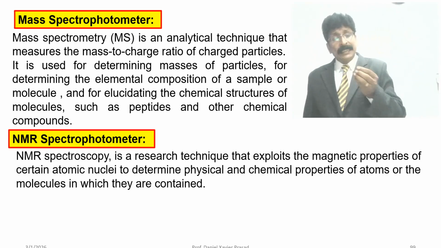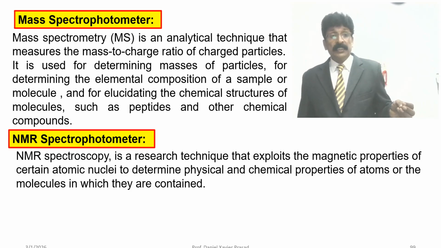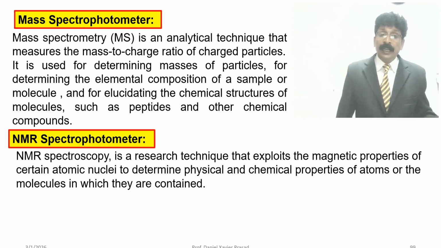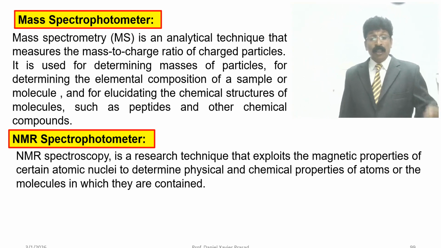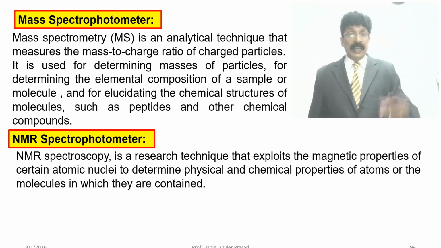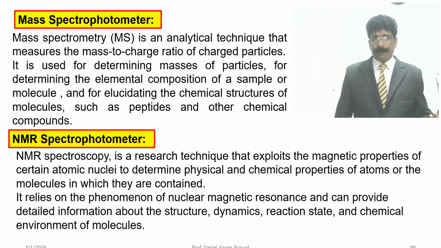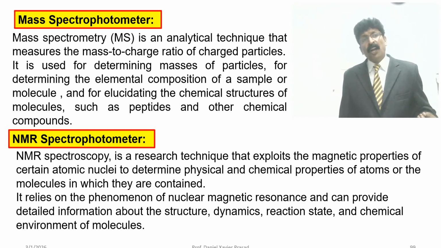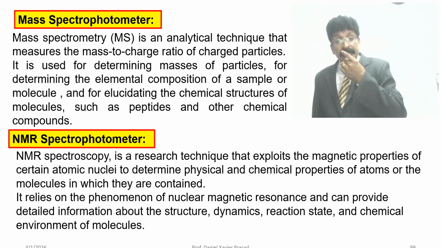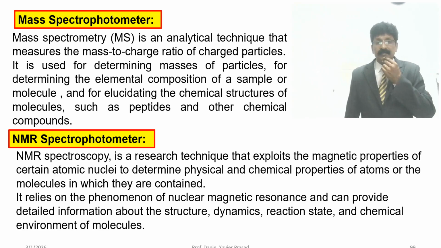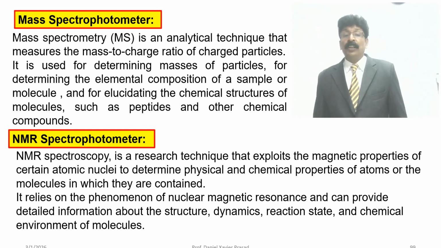NMR spectroscopy is a research technique that exploits the magnetic properties of certain atomic nuclei to determine the physical and chemical properties of atoms or the molecules in which they are contained, which we have explained in detail separately. It relies on the phenomenon of nuclear magnetic resonance and can provide detailed information about the structure, dynamics, reaction state, and chemical environment of molecules.